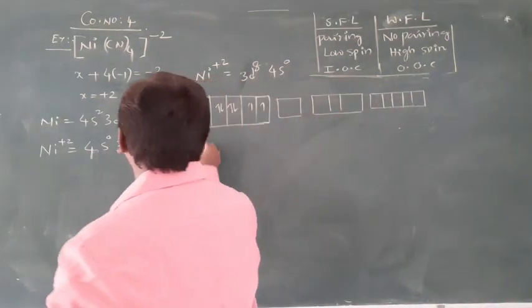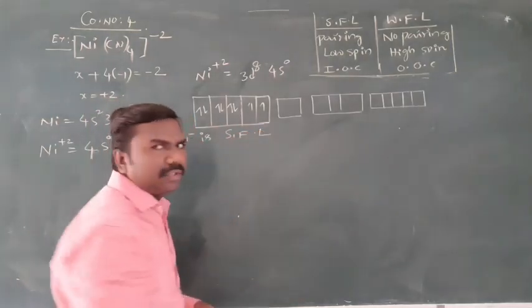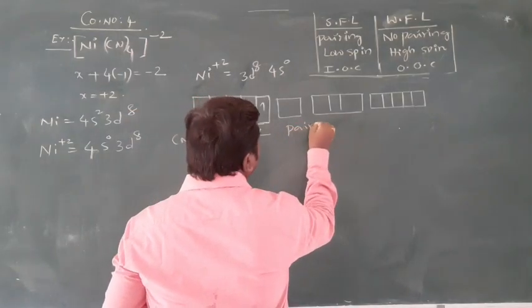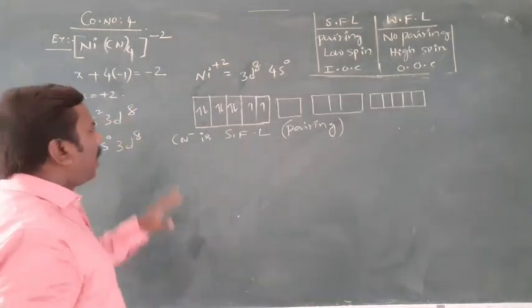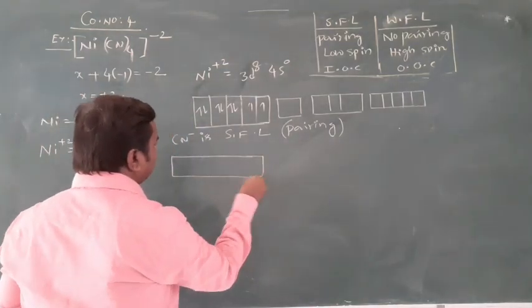CN minus is a strong field ligand. Already I gave you the list. That's why pairing takes place. Very, very important. After pairing, what is the configuration?